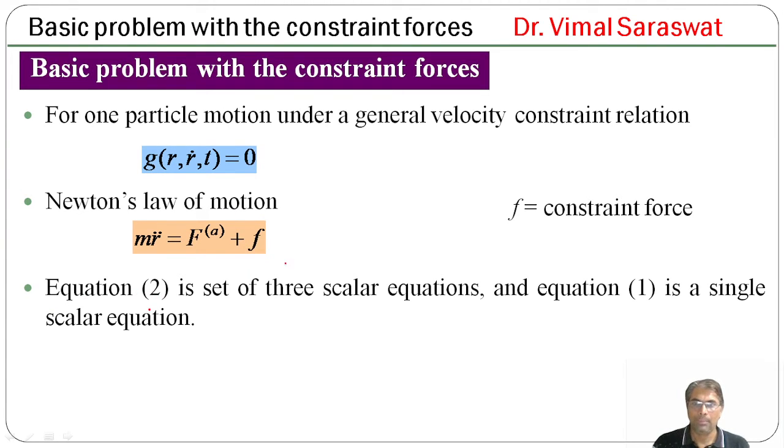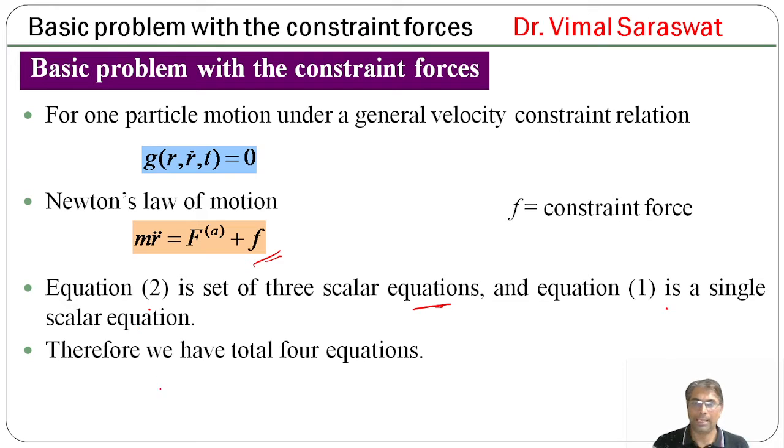Equation 2 is a set of three scalar equations and equation 1 is a single scalar equation. Therefore, we have a total of 4 equations, because here we have r double dot and this is actually the general acceleration, which is the combination of x double dot, y double dot and z double dot.